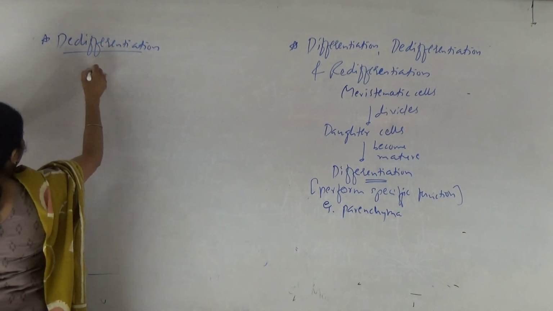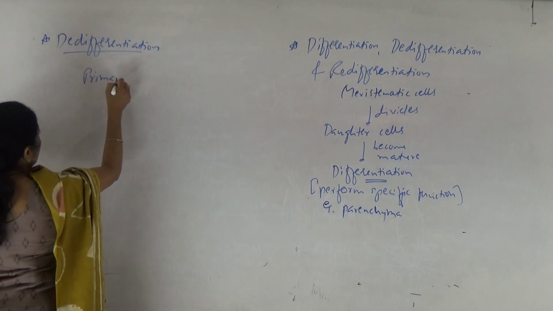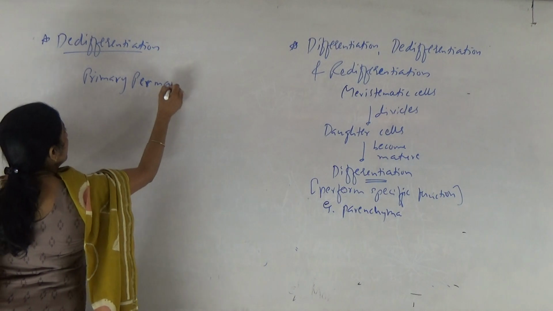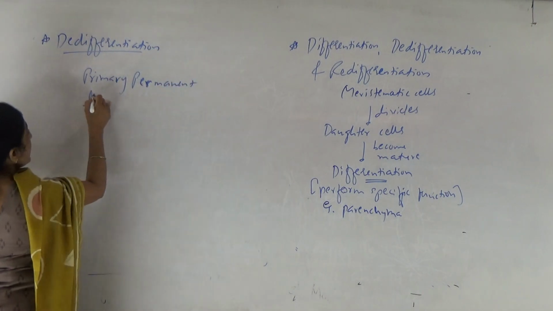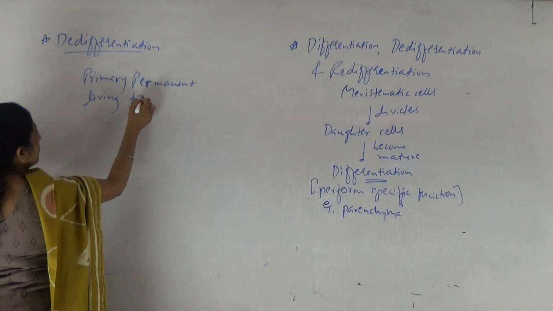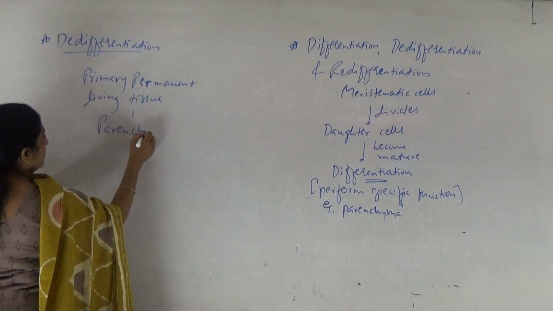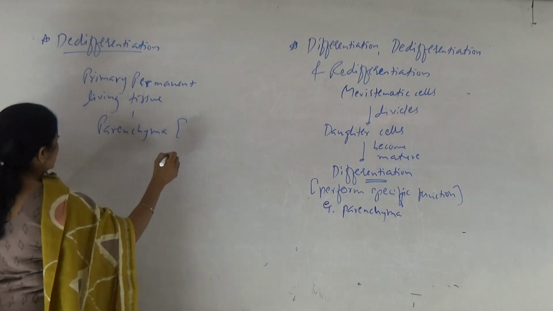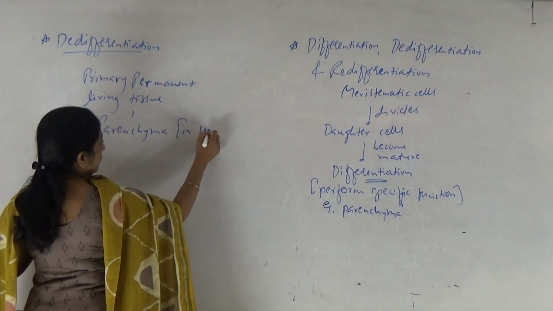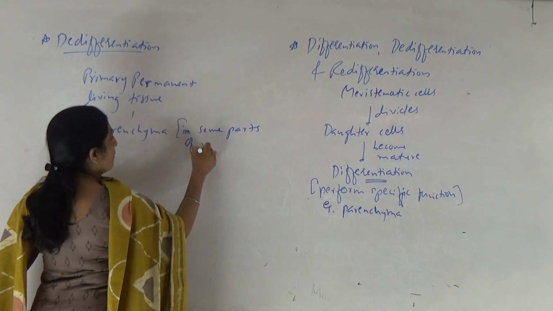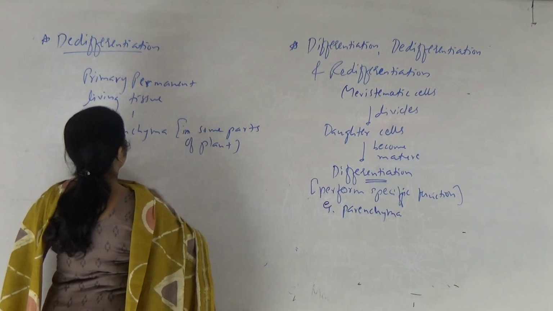Right? So here primary permanent living tissue. What is that primary permanent living tissue? Parenchyma. Where it is present in some parts of plant. Right?